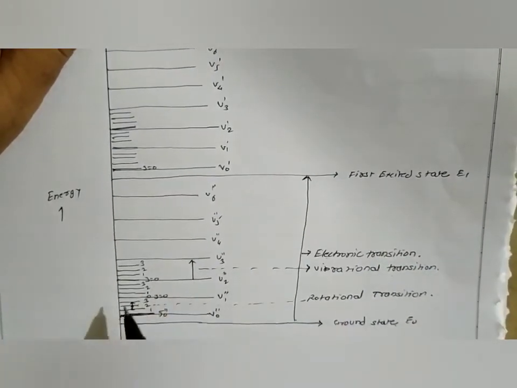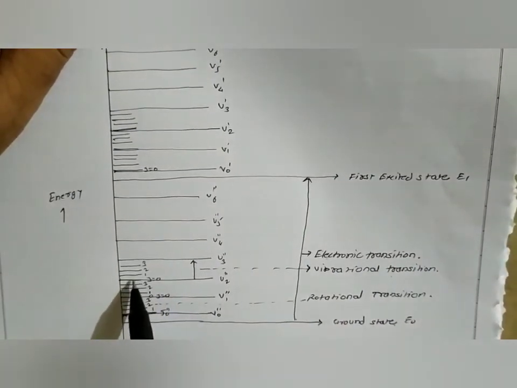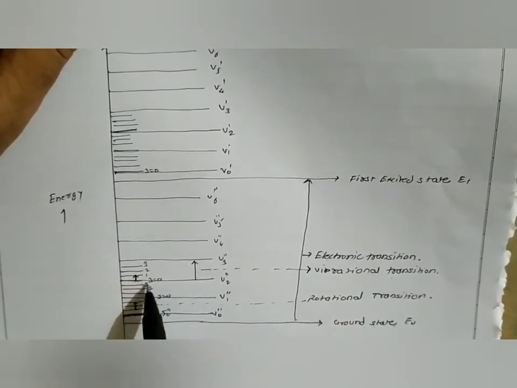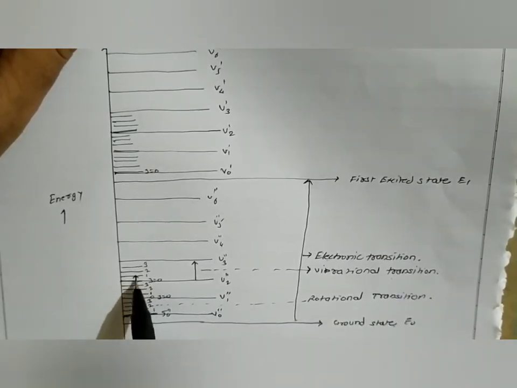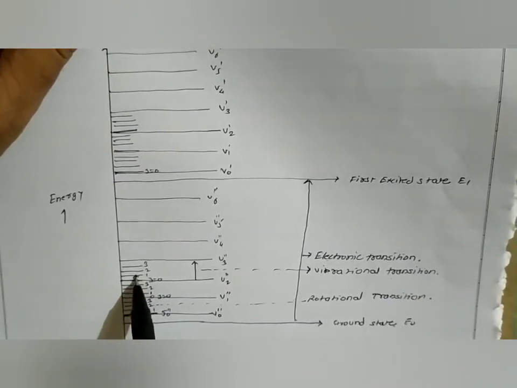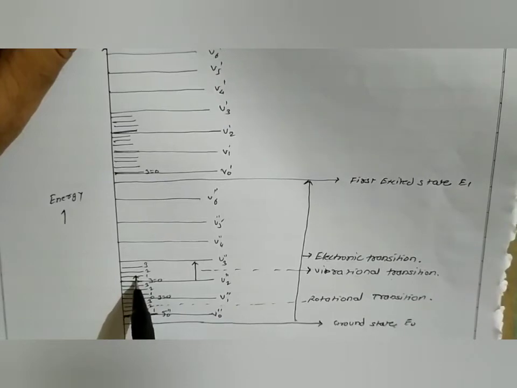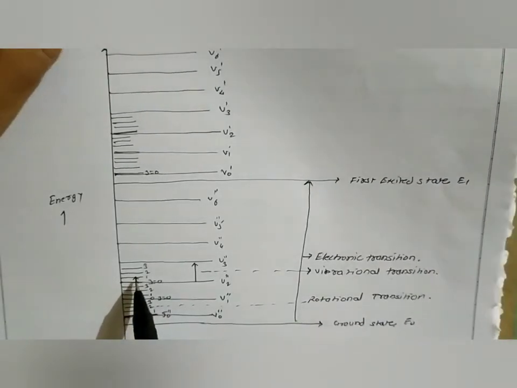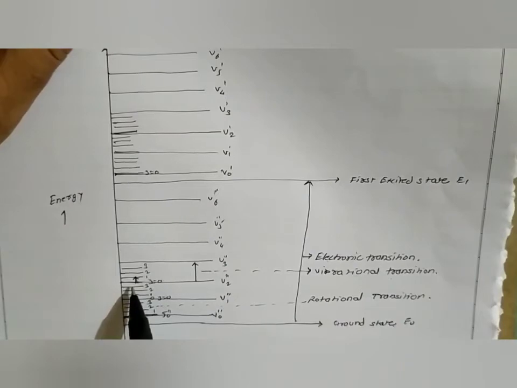When there is a transition between rotational levels, from J equal to 0 to J equal to 1, this is called a rotational transition, and the spectra obtained is called the rotational spectra.